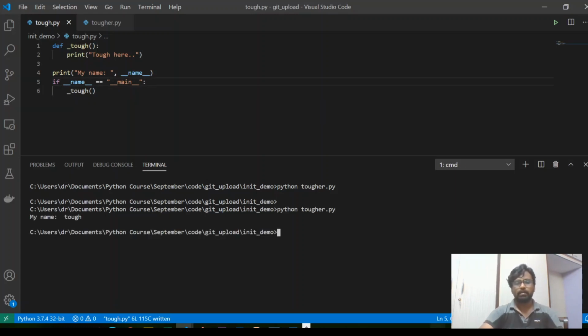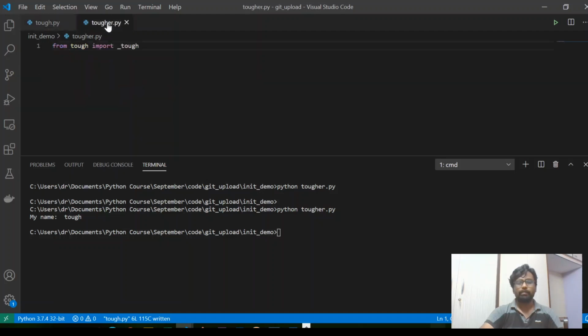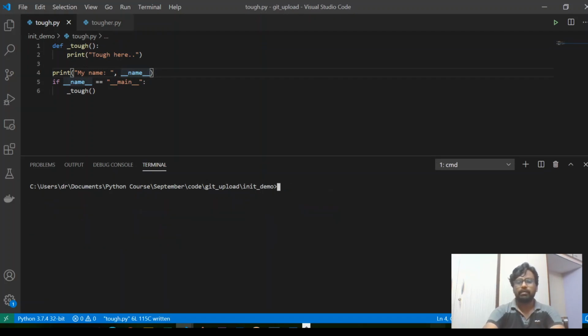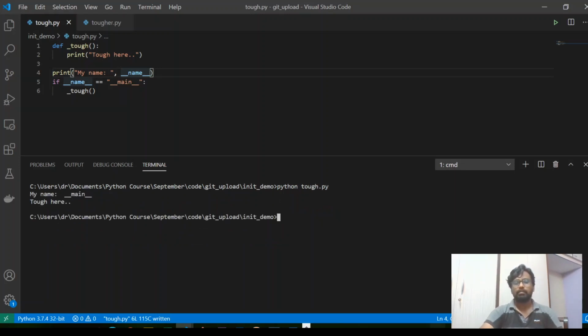So let us try to print it. If you look at this, the name of this particular object when we import it here is tough, and when we try to execute the same program here, you can see that the name has changed to double underscore main.